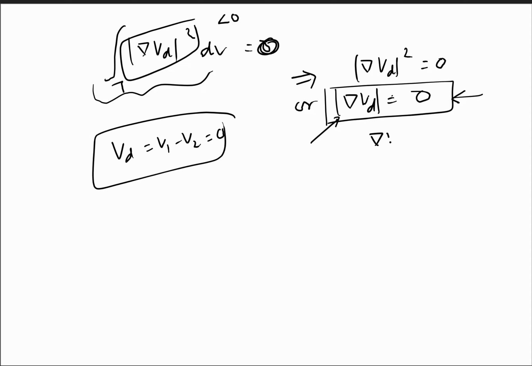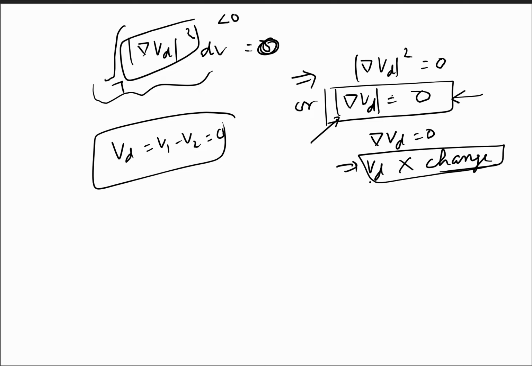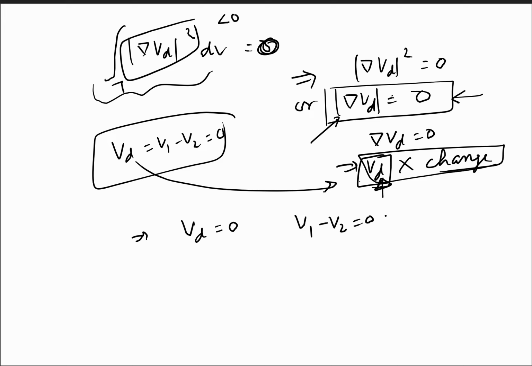Now, since the gradient of this Vd is 0 everywhere, it implies Vd is not going to change anywhere. Since its gradient is 0, there is not going to be any change. So the Vd value is not going to change anywhere, and if we somehow find the value of this Vd, it will remain the same value everywhere in this volume. Now we have found that this Vd is equal to 0 on the boundary. So it implies that Vd is equal to 0 everywhere in the volume as well as on the surfaces. So V1 minus V2 is equal to 0. It implies the solution is the same for both cases.